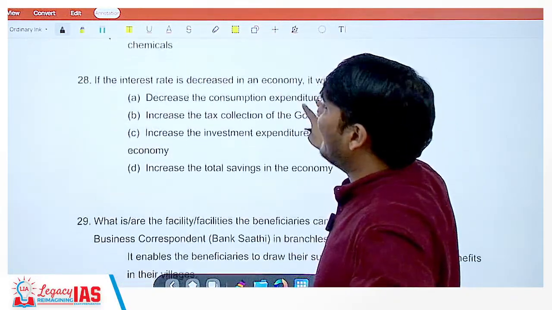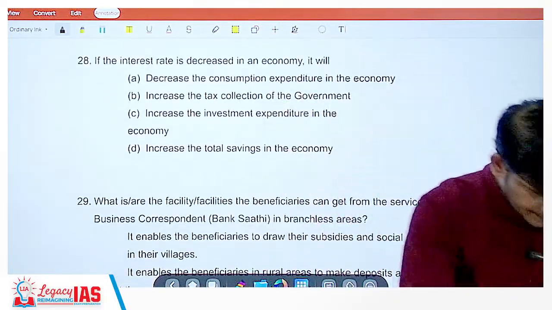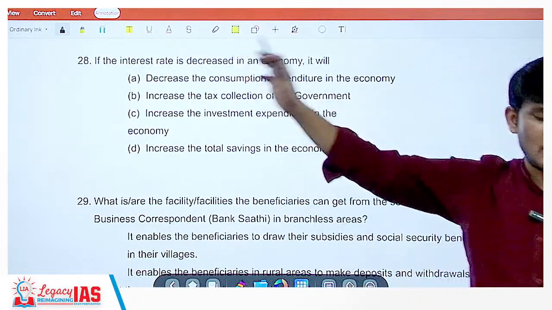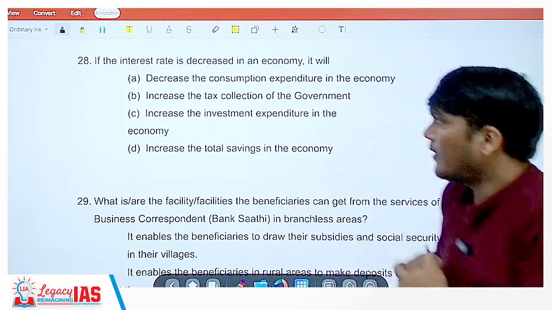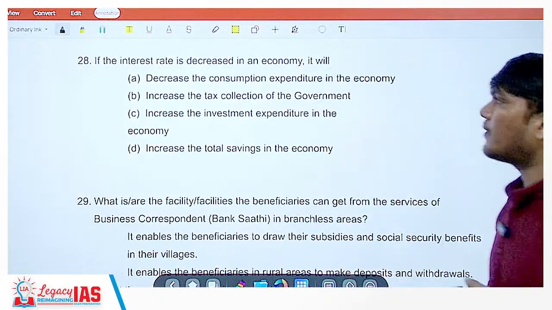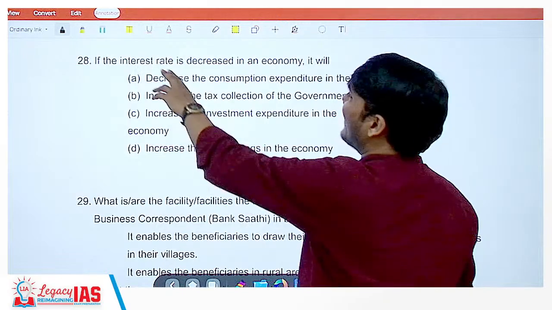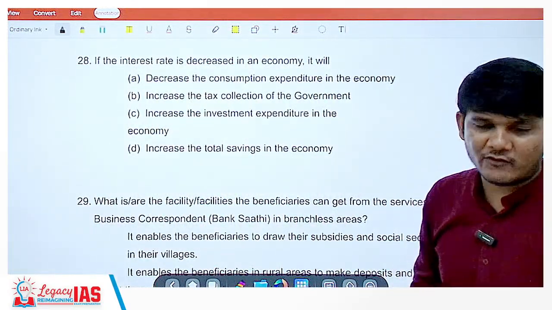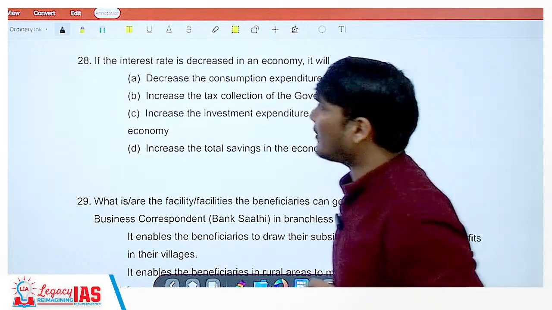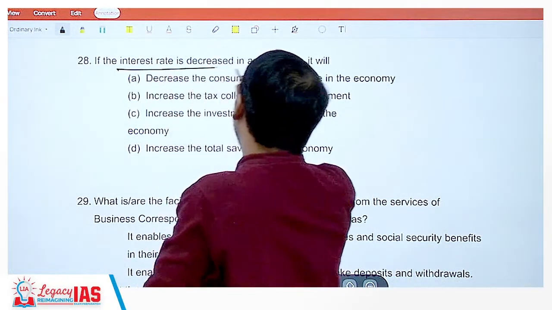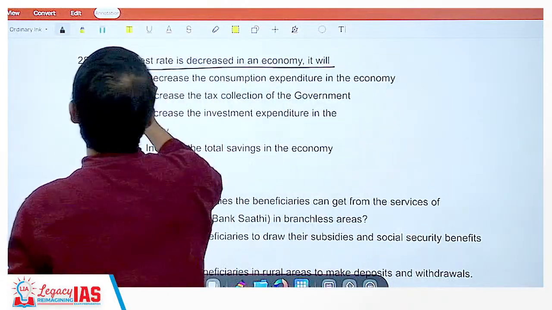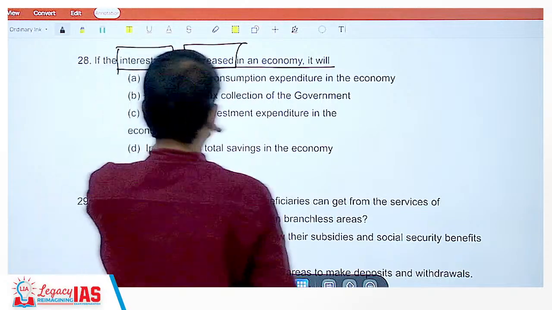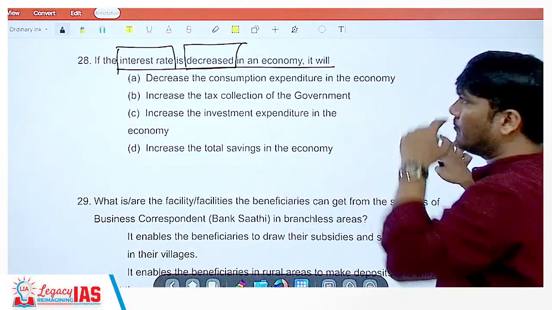Now, let's see if you can answer this question. So I won't be answering this. We have understood 27 question of money and banking in India. Now let us see if you guys can answer this. The question is, if the interest rate is decreased, it's a simple, logical question, you can apply your logic and answer. So let's see if you can. The question says, if the interest rate is decreased in an economy, then it will lead to what?